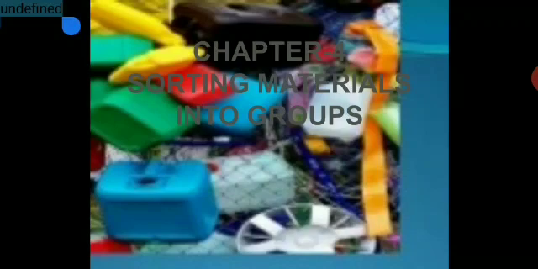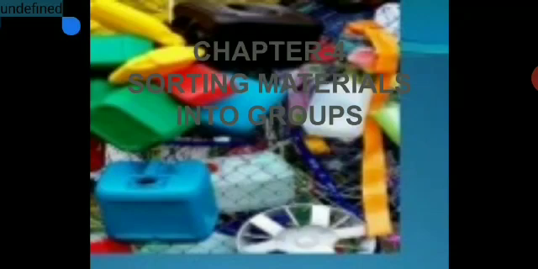Why are we using books made up of paper? Why not of aluminum sheet? Why is aluminum sheet used to pack food? Why do we cook in utensils made up of metals? Why do we need to segregate things in our life?